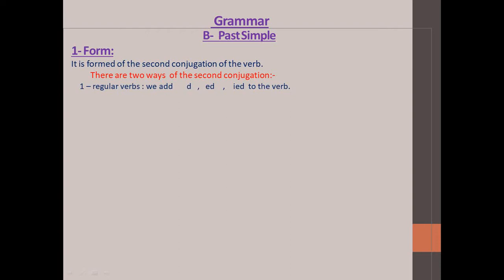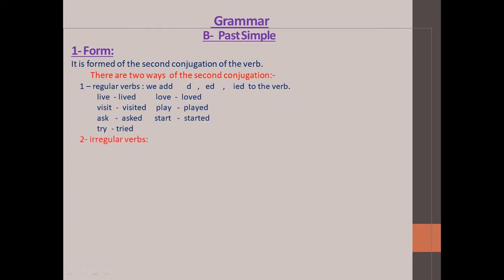Okay, here I'm going to give you a lot of examples on the regular verbs. Live, lived, we add d. Love, loved, we added d. Visit, visited, we added ed. Play, played, we added ed. Ask, asked, we added ed. Start, started, we added ed. Try, tried. Here we added ied, but we cross out y.